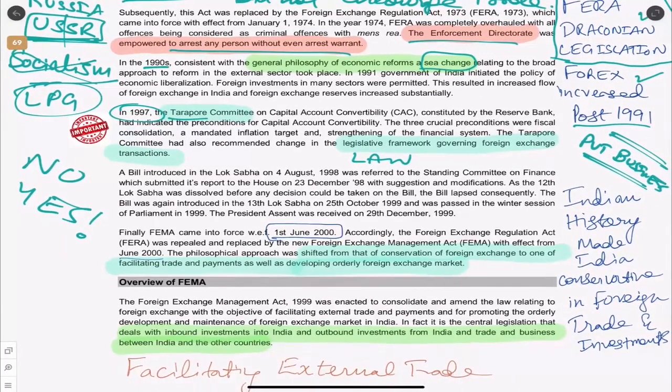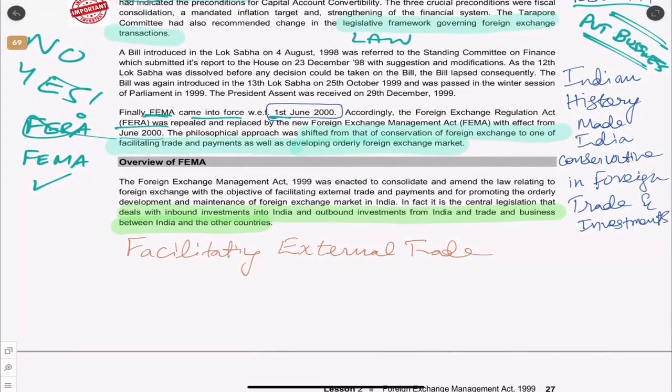And to cut a long story short, we need to understand that on 1st June 2000 the new law finally came into force, that is the Foreign Exchange Management Act, and it repealed the FERA. So now what was FERA was removed and we entered the new law, FEMA. It was more open, it was encouraging foreign business, it was encouraging private business, it was encouraging foreign transactions, export, import, everything. So as I told you, Indian history made India conservative in foreign trade and investments.